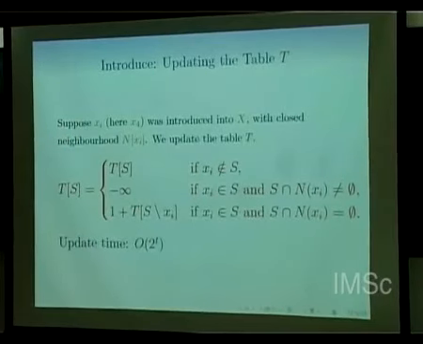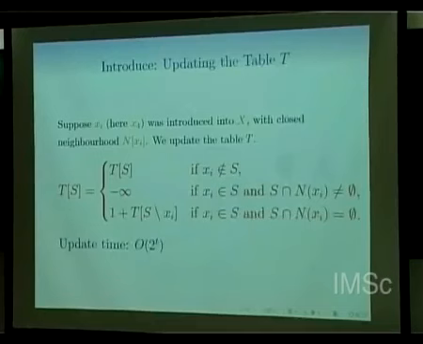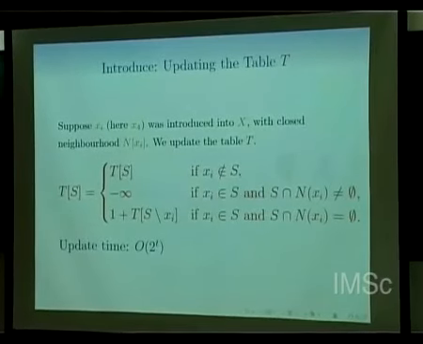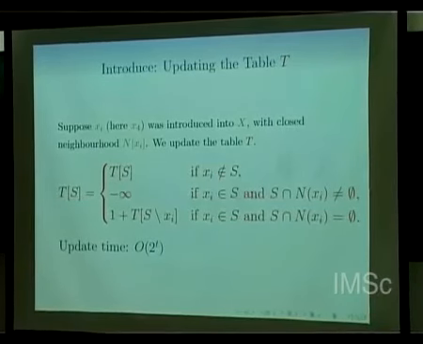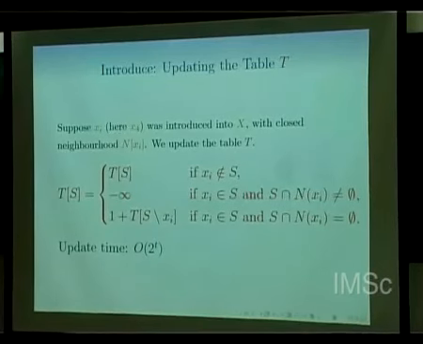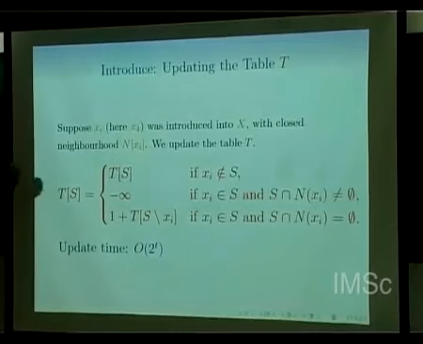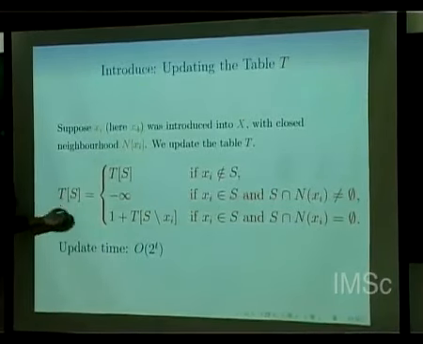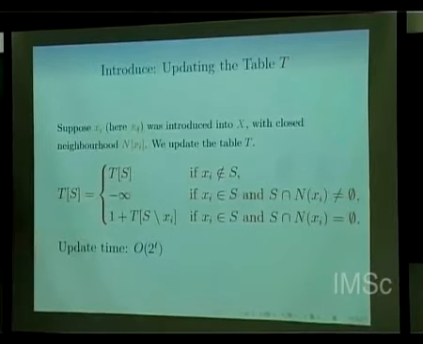What are you trying to do? You are trying to find the largest independent set in the below graph such that the intersection with the boundary is this. Now, if this subset does not contain the new vertex, then from outside you can only get the same number of vertices as before, because the newly added vertex is in the boundary. So if this newly introduced vertex is not part of that subset, then we don't have to update anything, we remain the same.